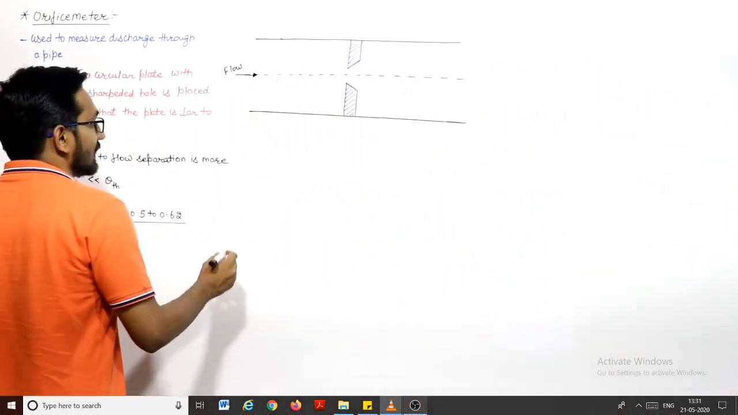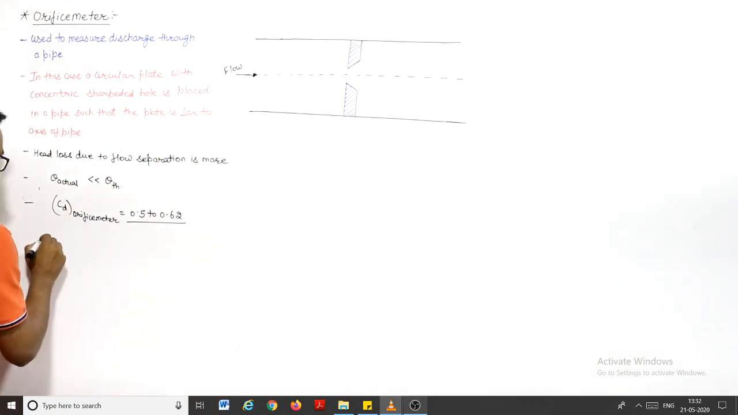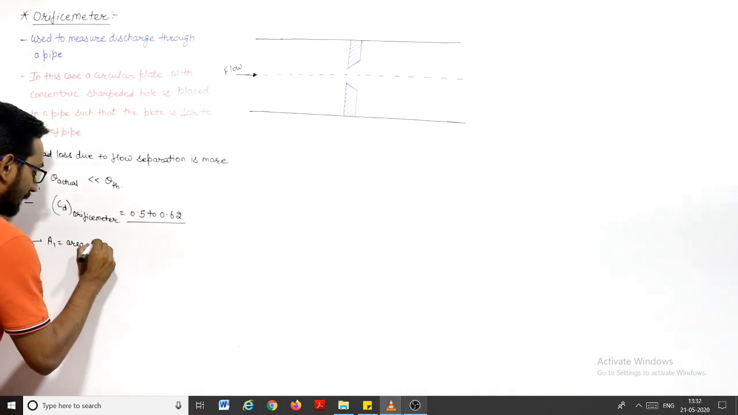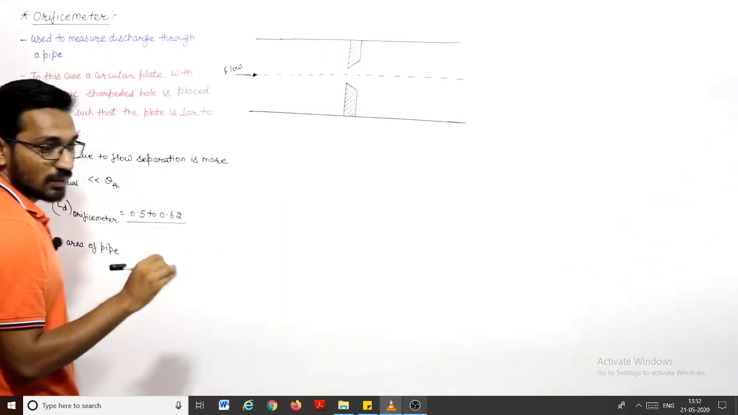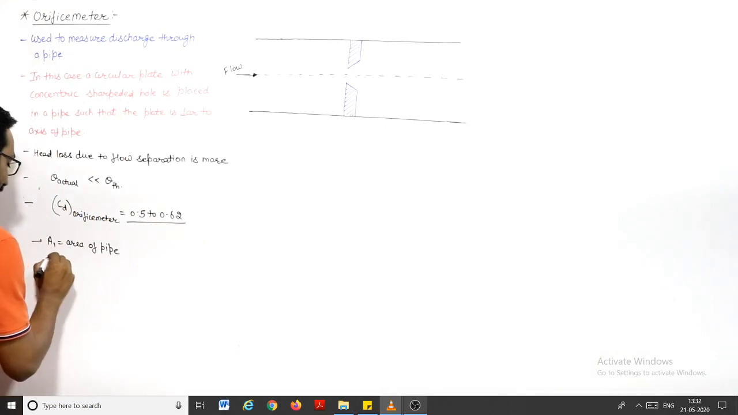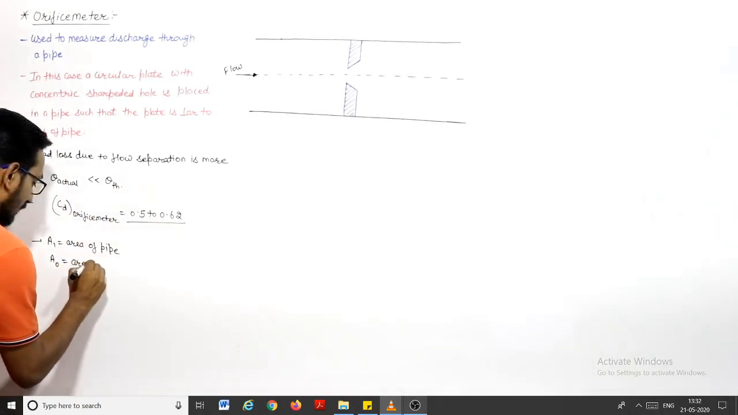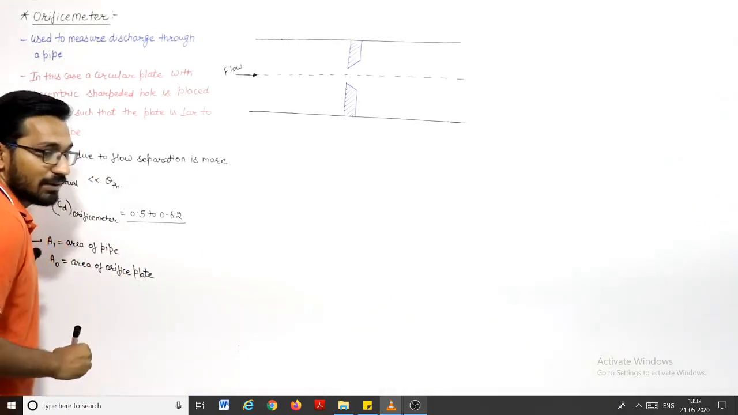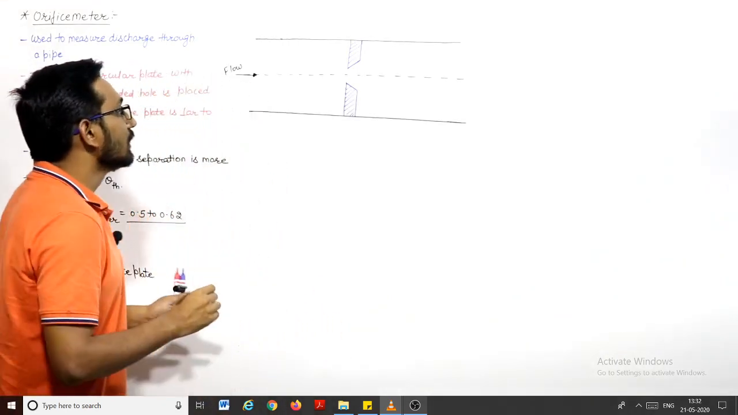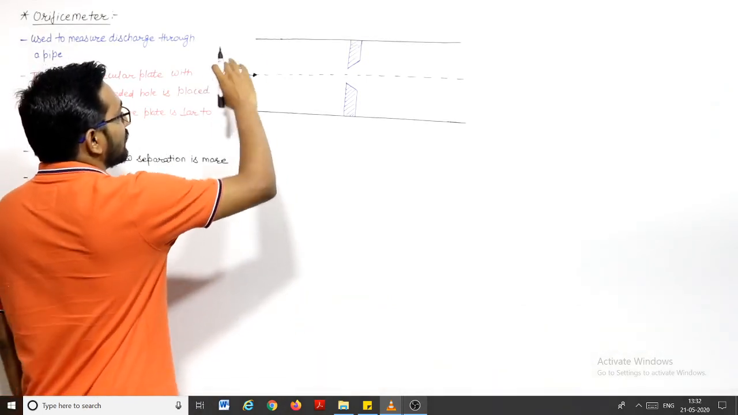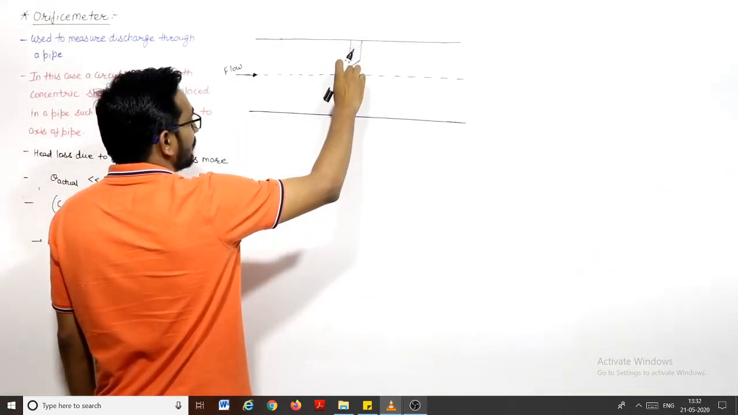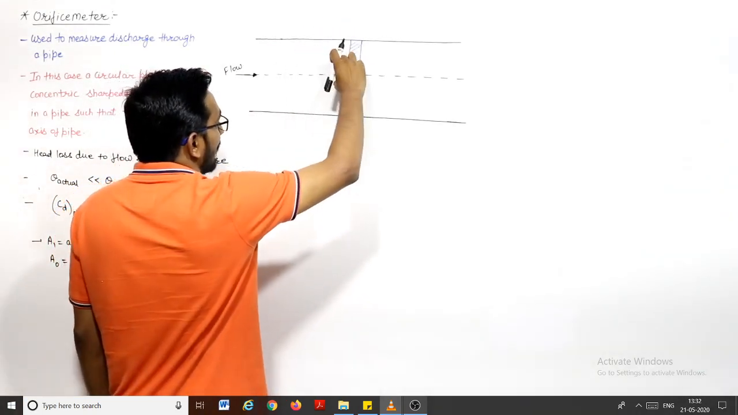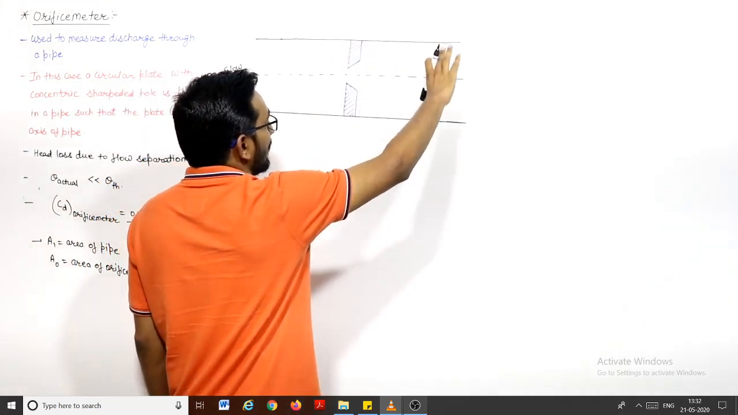Let us say A1 is the area of this pipe, the pipe area in which this fluid is flowing, and A0 is the area of the orifice plate. So we can say that when a fluid is flowing in this pipe, then after coming to this section, at the entry of this orifice plate, the streamlines will contract. Here the streamlines will contract and then it will expand.